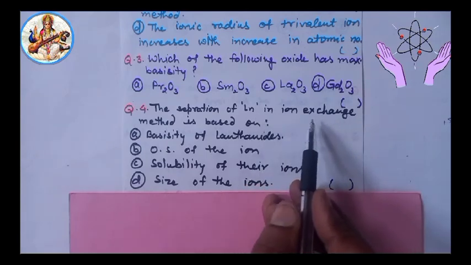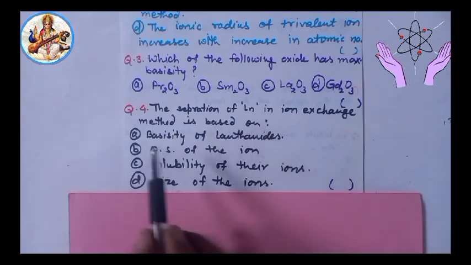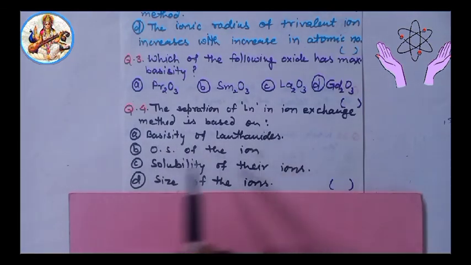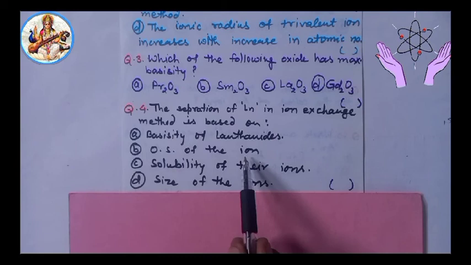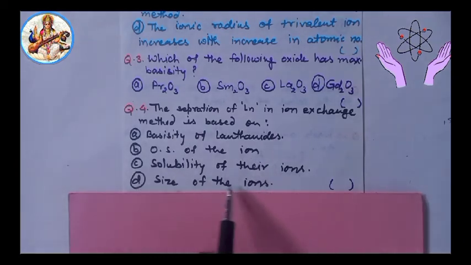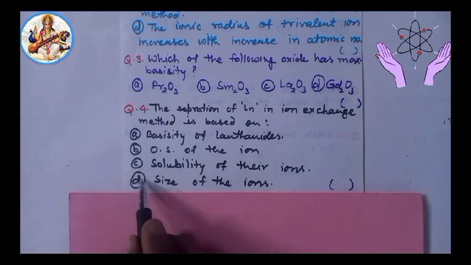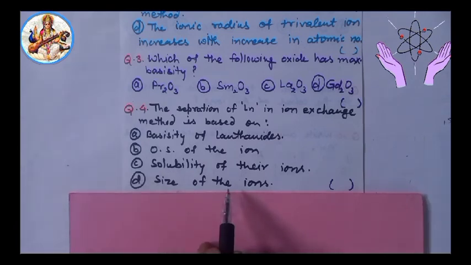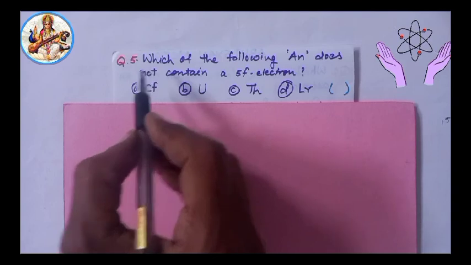Next, fourth, the separation of lanthanides in ion exchange method is based on basicity of lanthanides, oxidation state of the ion, solubility of their ions, and option D, size of the ions. Answer will be option D, size of the ions.